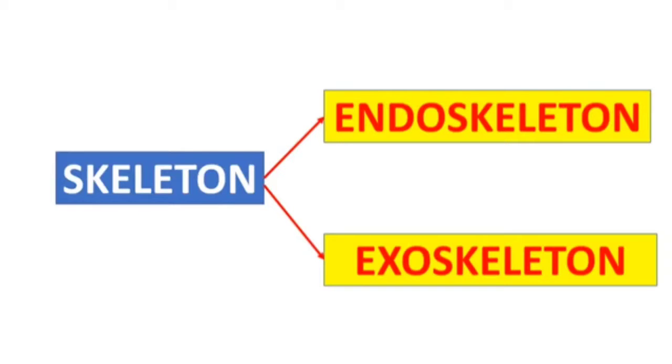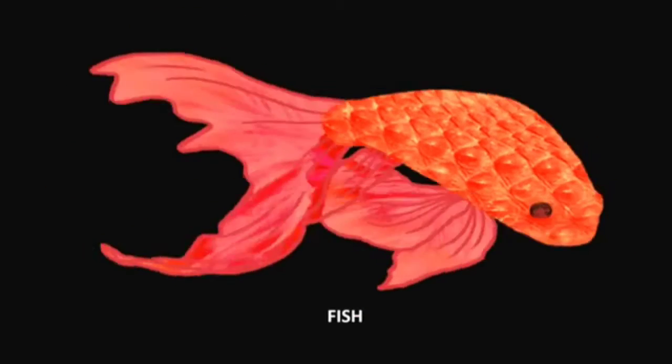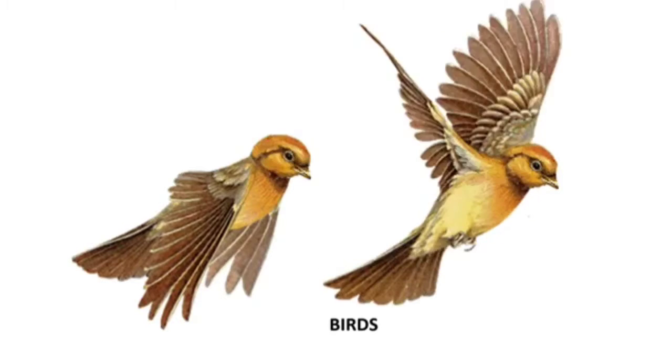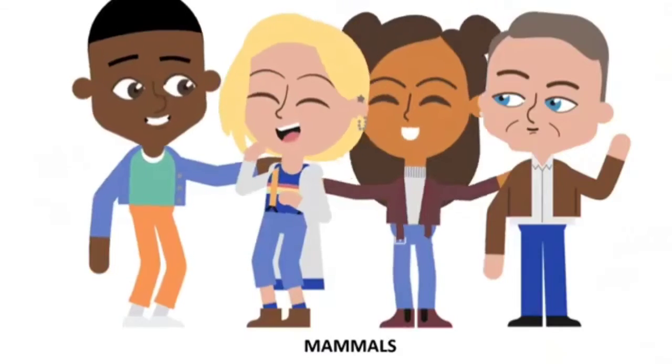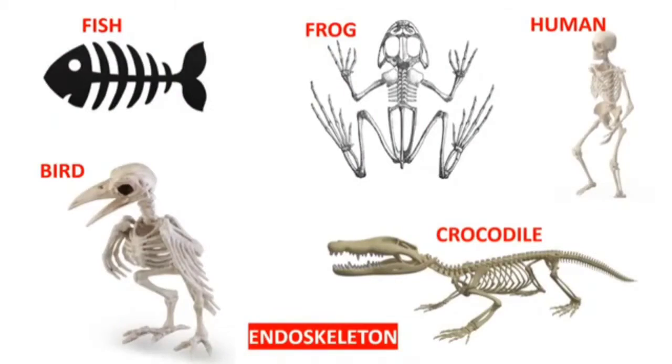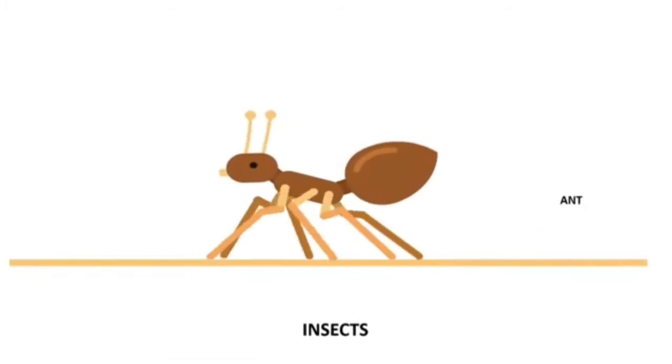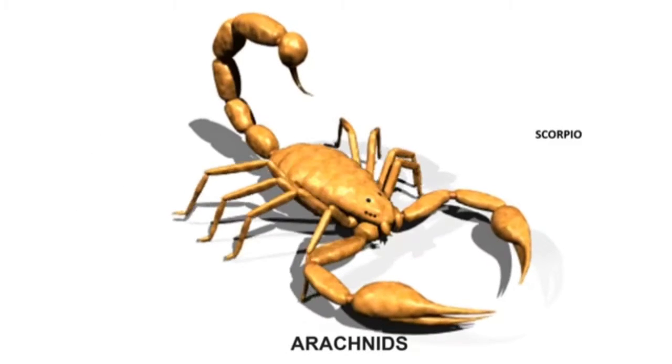Skeletal system. The skeletal system is of two types, endoskeleton and exoskeleton. Fish, birds, amphibians, reptiles, mammals, all of these have an endoskeleton. Endo means internal. It consists of both bones and cartilage, and they have a bony structure inside the organism. So, this is called endoskeleton. That means the skeleton is present inside the body. Cartilage is present between the bones.